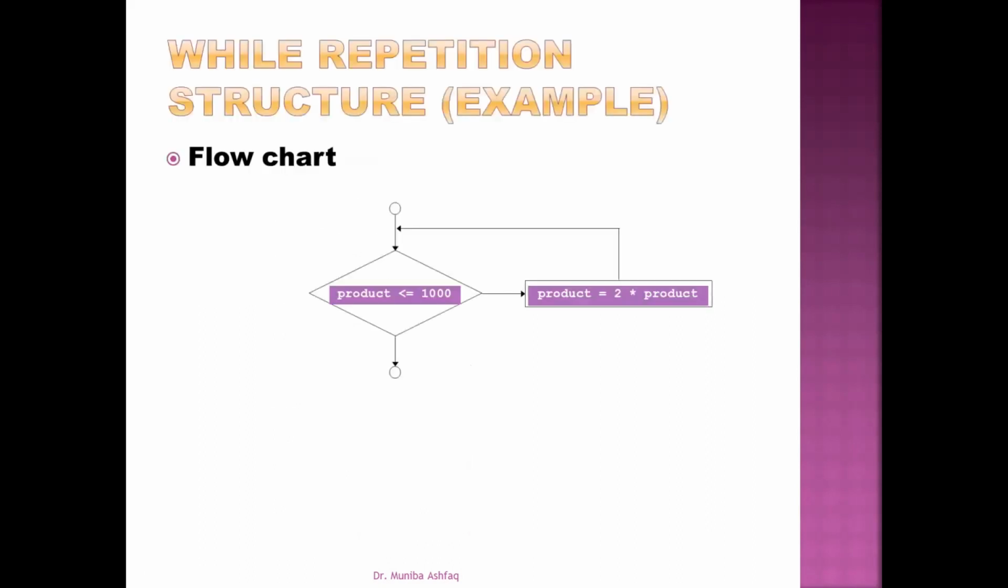Here is another example in which we are going to check the value of product. If the product value is less than or equal to 1000, if the condition is true, only in that case we are going to increase the value of product by 2. And then this process continues until the condition is false.